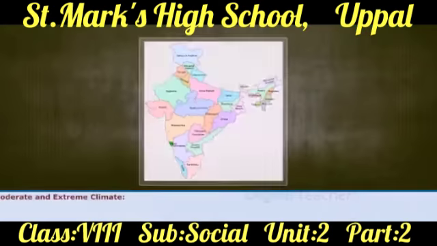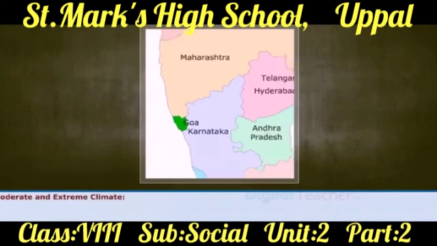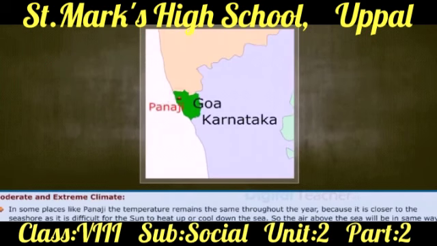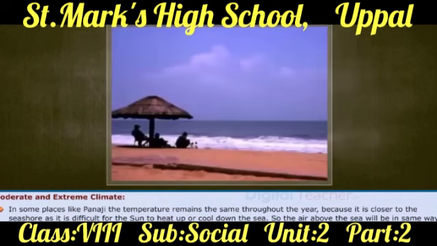Knowledge. Now, let us learn about the moderate and extreme climates. In some places like Panaji, the temperature remains the same throughout the year because it is closer to the seashore, as it is difficult for the sun to heat up or cool down the sea. So, the air above the sea will be the same way. So, the places near the sea will have the same temperature throughout the year. This is known as moderate climate.